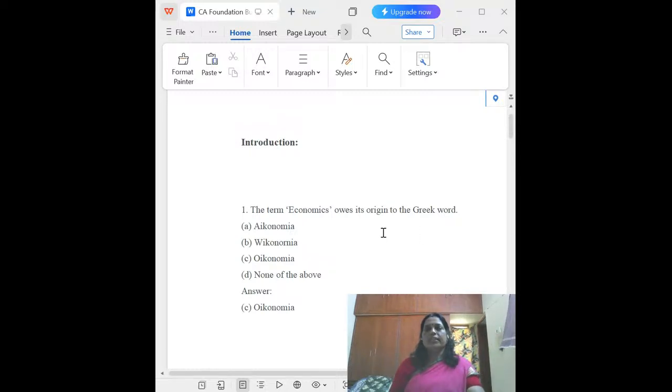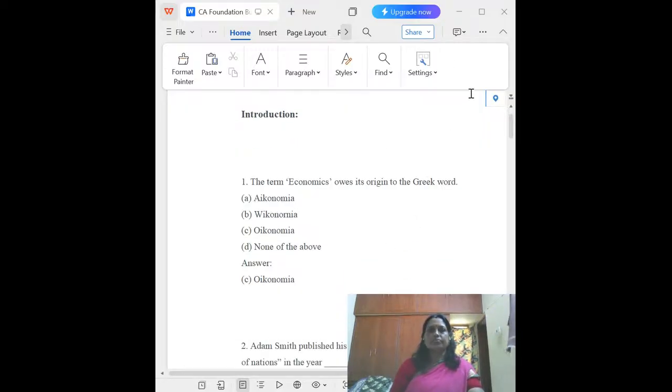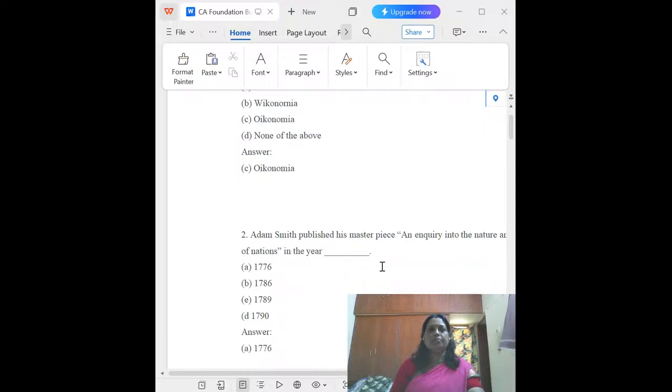So, the first one, the term economics. Its origin is a Greek word. So, which is the Greek word? Economics comes from Oikonomia. The answer is Oikonomia. C is the correct answer. The next question.